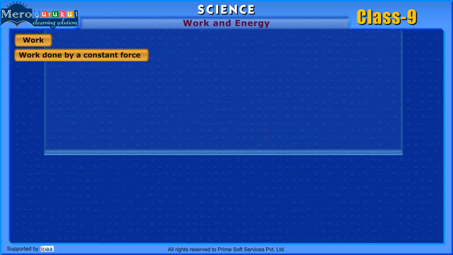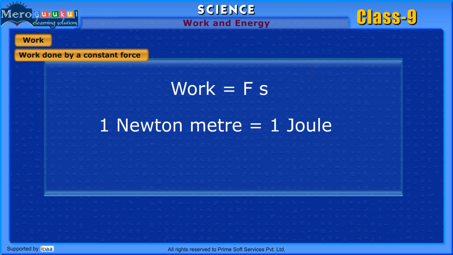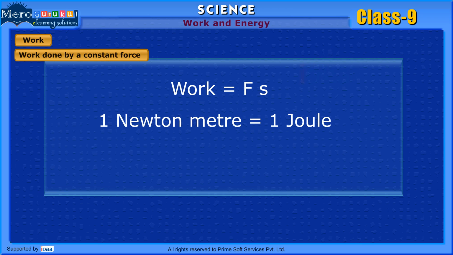Imagine an object is placed on a flat surface, say a table. If a force of F units is applied on it, the object is displaced in that direction by a distance of S. Then the work done is equal to the product of the force and the displacement. Work is a scalar quantity, which means that it has only magnitude and no direction. If a 1 Newton force applied on the object creates a displacement of 1 meter, then the work done is 1 Newton meter, or a joule.